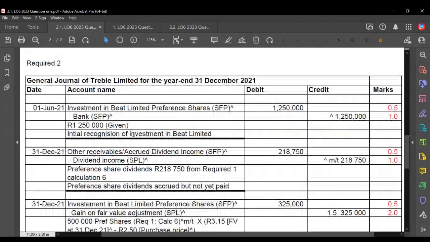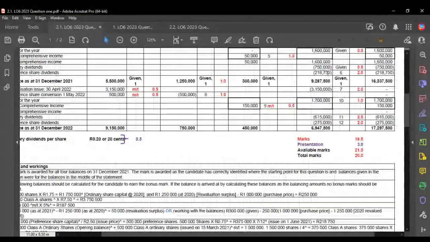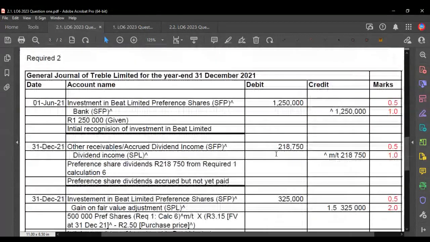Then whatever dividends you had calculated in required A, right? So even if this amount is wrong, in required 1 at least, even if this amount was wrong, if you correctly transposed or copied it into the next journal entry, you would have gotten the method mark for the amount, or the mark for the amount.